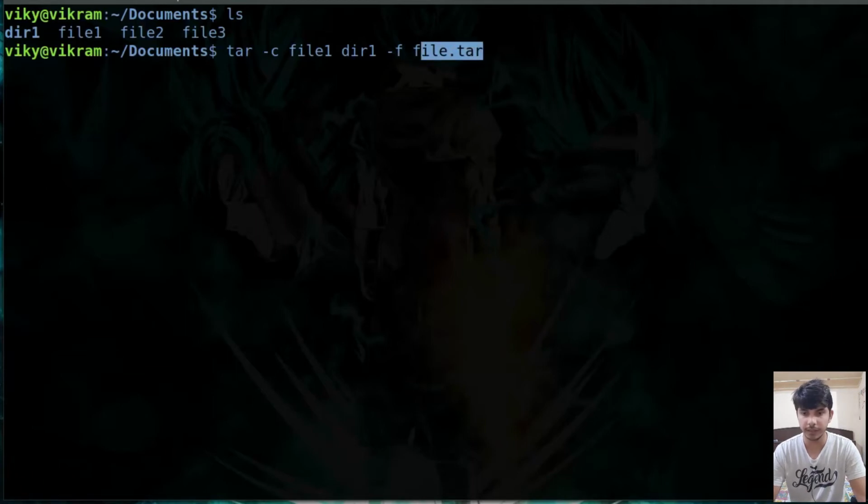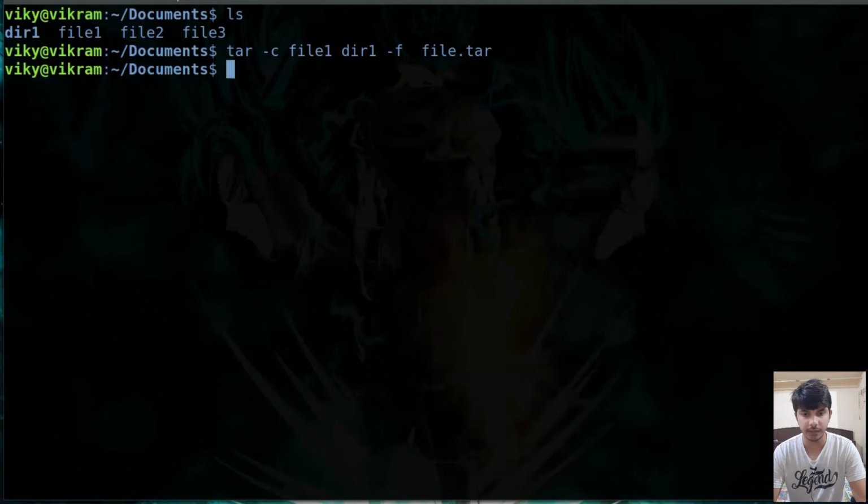If I want to create it in the previous directory, then I can write .. here, which means create the tar file in the previous directory. But currently I want to create the tar file in this directory, so I will not provide any path here. Note that archives created using the tar program have the extension .tar.